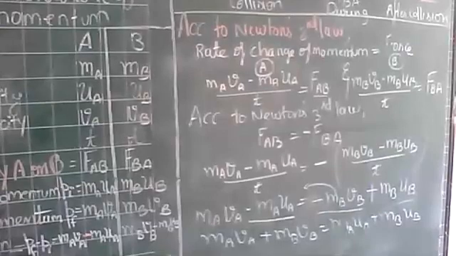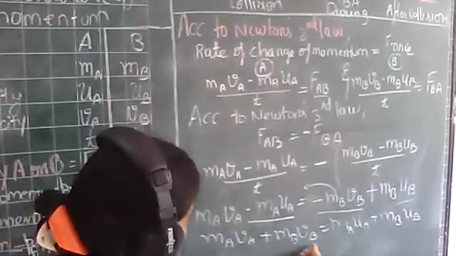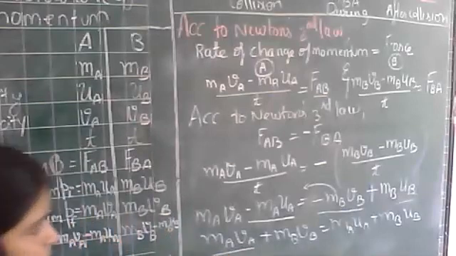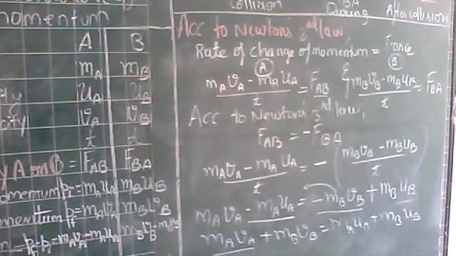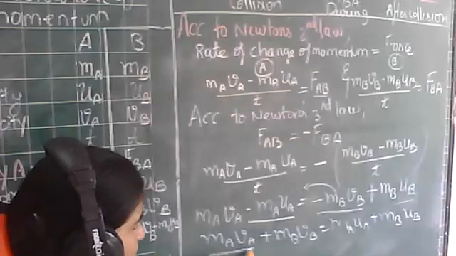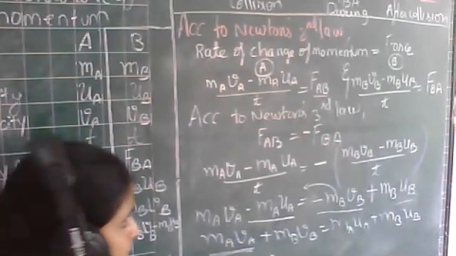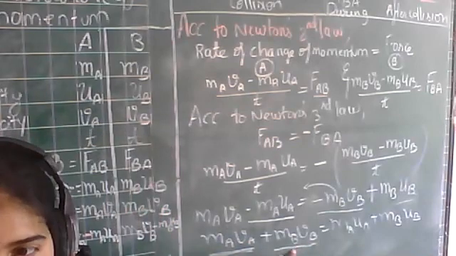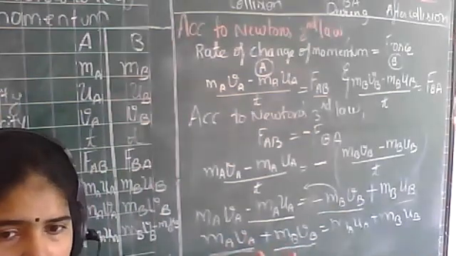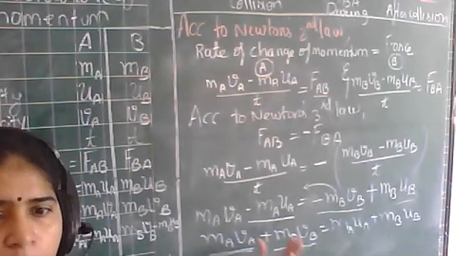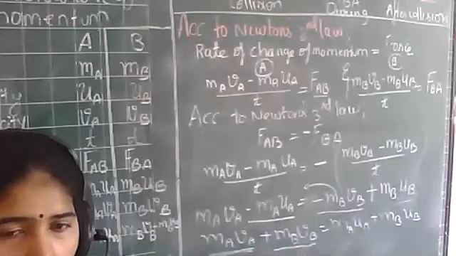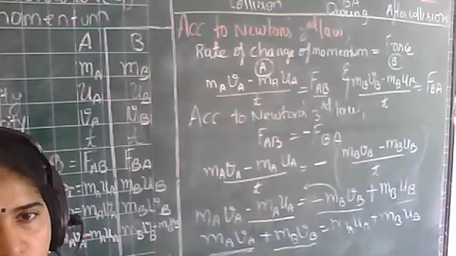So what is this? This is the final momentum, or can I say this is the momentum of ball A after collision, because the velocity v was after collision, right? So this is the momentum of ball A after collision. Why momentum? Because it is mass into velocity, right? And similarly, this is the momentum of ball B after collision. So the plus of both of them. Can I say this is the total momentum of A and B after collision?